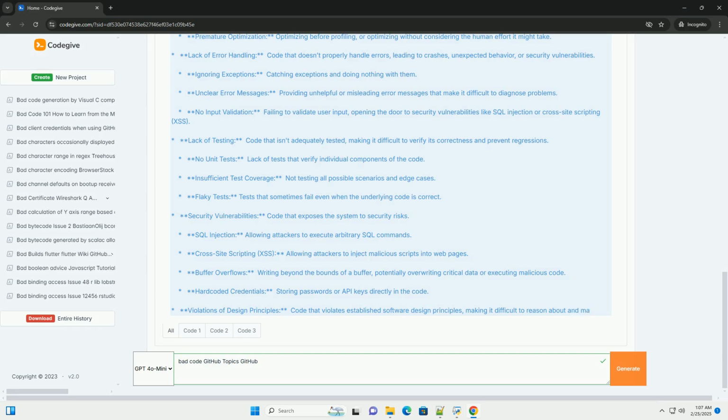Commit and push changes. The developer commits the changes to the refactor-order-processing branch and pushes it to the GitHub repository. 7. Create a pull request. The developer creates a pull request, PR, from the refactor-order-processing branch to the main branch. The PR includes a description of the changes and links to the issue.